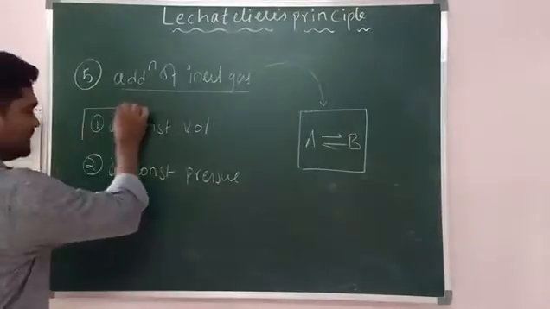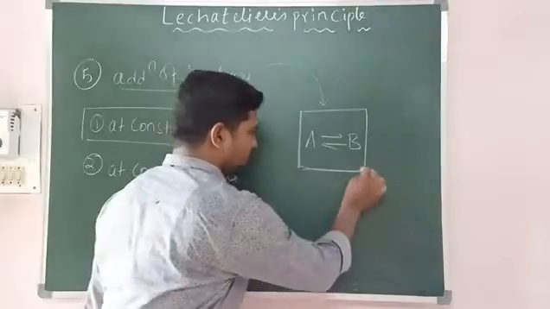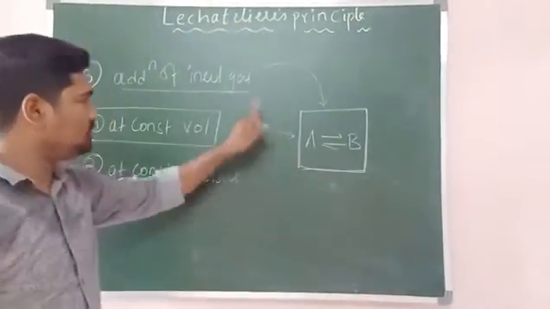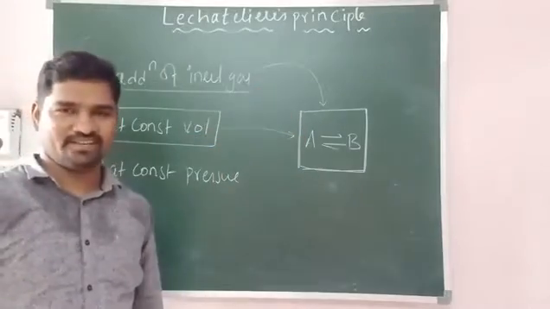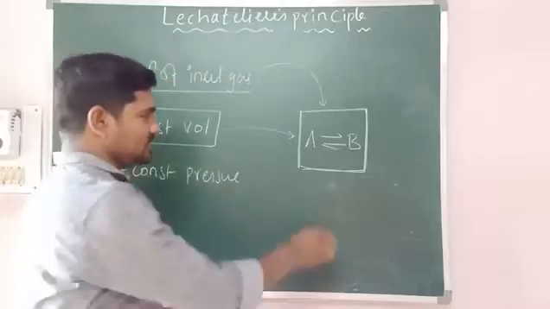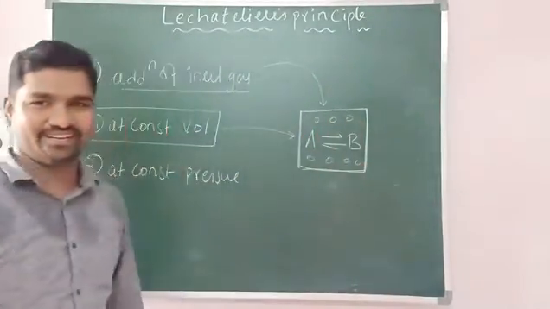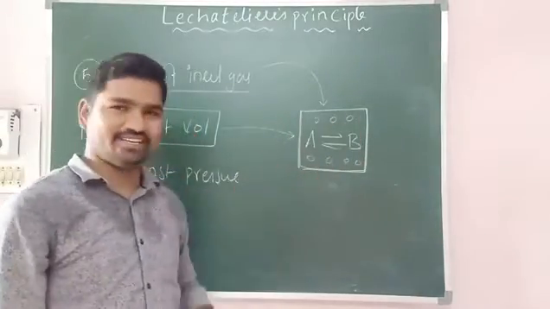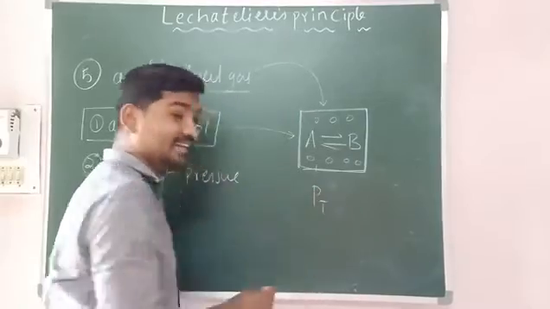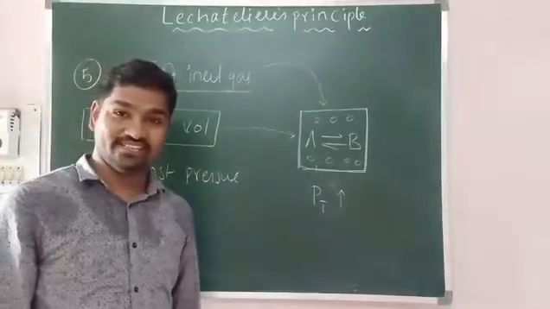So let us take the first case, constant volume. I'm not going to change the volume of the container. So that is a constant volume. Are you following? So at constant volume, I'm trying to add the inert gas, right? So the volume of the container is not changing. So when you're adding inert gas inside this container, the number of gas particles will increase, no? Right? So when the number of gas particles is increasing, the total pressure of this container is going to increase, right? The total pressure of the container is increasing.